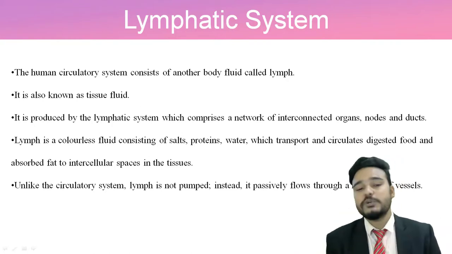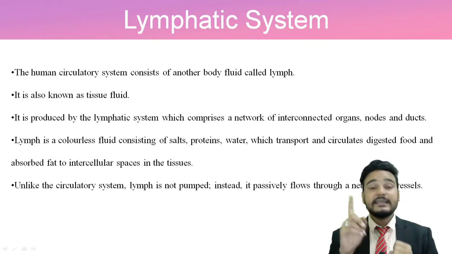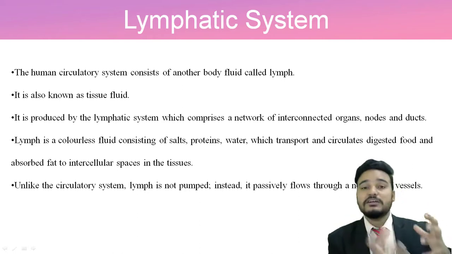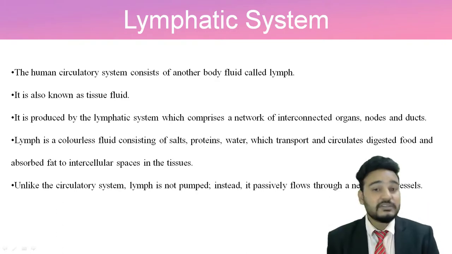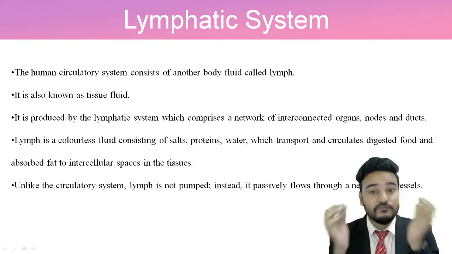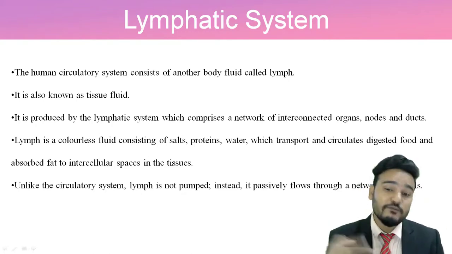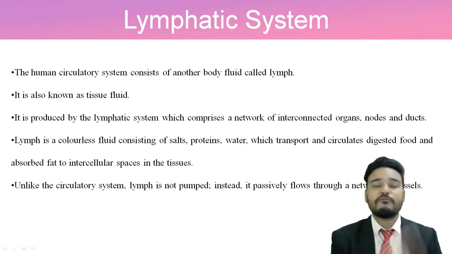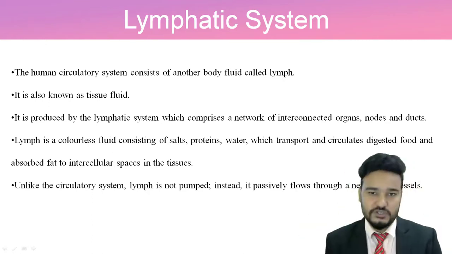Unlike the circulatory system, lymph is not pumped. In the circulatory system our heart pumps blood, but in the lymphatic system the lymph fluid is not pumped. It flows through a network of vessels and automatically mixes with the blood and flows through it.